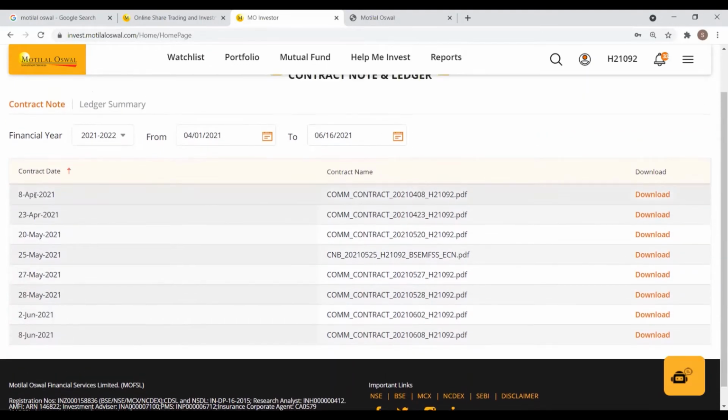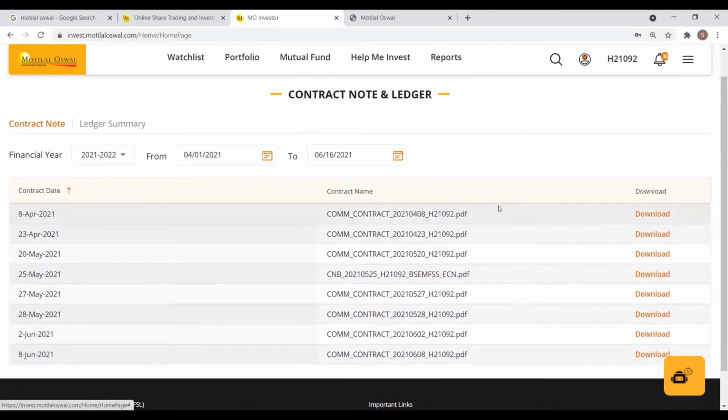For each individual trade date, there's a different contract note and you can individually download all of them by the download option given here. Contract notes will be downloaded in PDF format, and to access your contract notes, you will require the password, which will be your PAN card number. So for opening the PDF document, it will prompt you to enter your PAN card number. Once you enter the PAN card number, you will be able to access your contract notes.